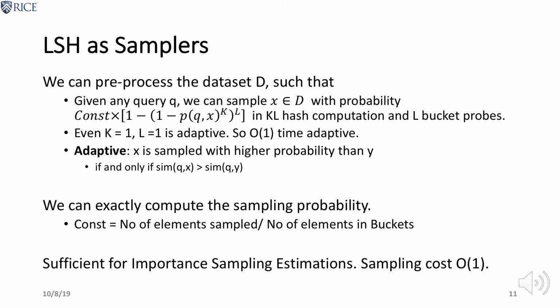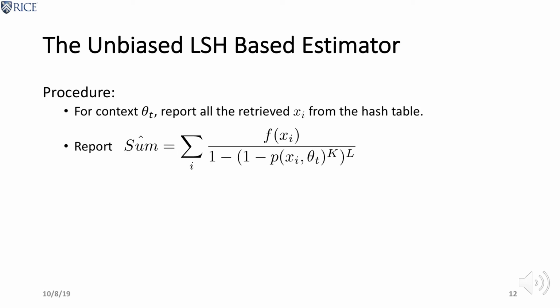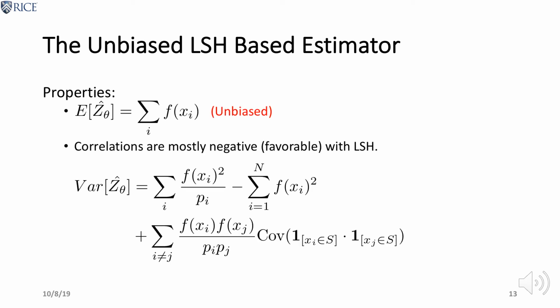By adaptive, I mean we sample X with higher probability than Y if and only if the query has higher similarity with X than Y. And we know exactly the sampling probability, a set of samples and the probability of sampling, which is the way of doing importance sampling estimations. Therefore, LSH can serve as an unbiased estimator, with the variance looking like this.